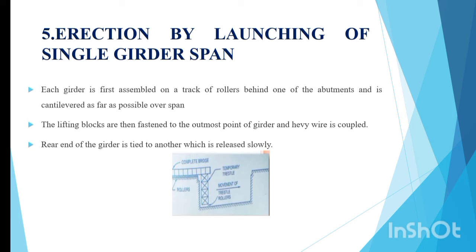Fifth method, erection by launching of single girder span. For this, each girder is first assembled on a track of rollers behind one of the abutments and is cantilevered as far as possible over the span. The lifting blocks are then fastened to the outermost point of the girder and heavy wire is coupled. The rear end of the girder is tied to another, which is released slowly in the erection by launching of single girder span.